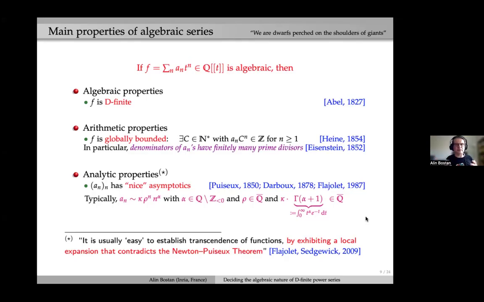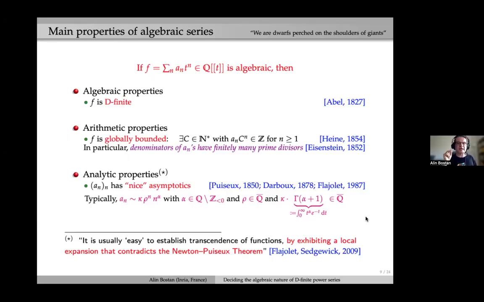Yes, for instance, the example of the log of 1 minus t. This is a solution of a second order differential operator that has no constant term. So as soon as you have log of 1 minus t in your solution space, you also have the constant 1. And of course, the asymptotics of the trivial power series 1 is very different from the one of the coefficients of the log, which have alpha equal to minus 1. Minus 1 is in Q minus Z non-negative, so it's incompatible.